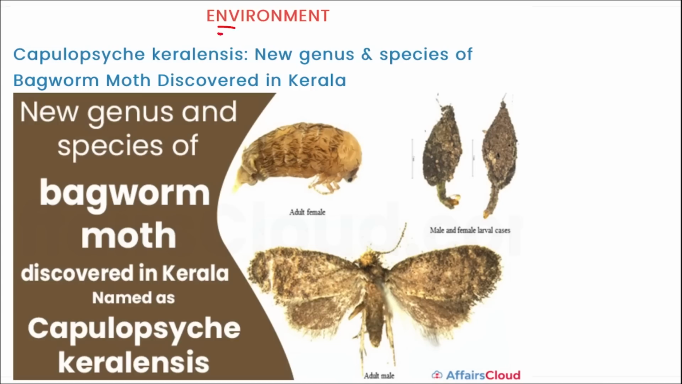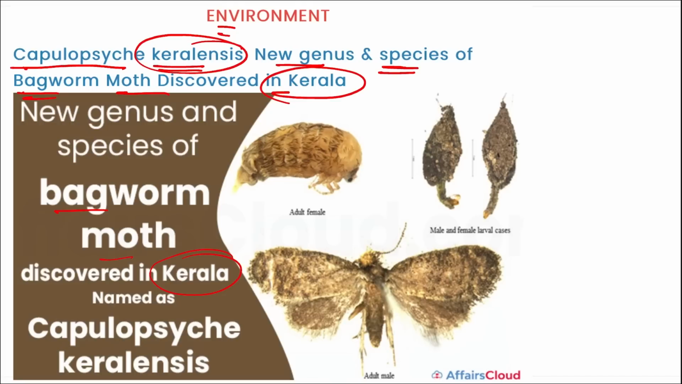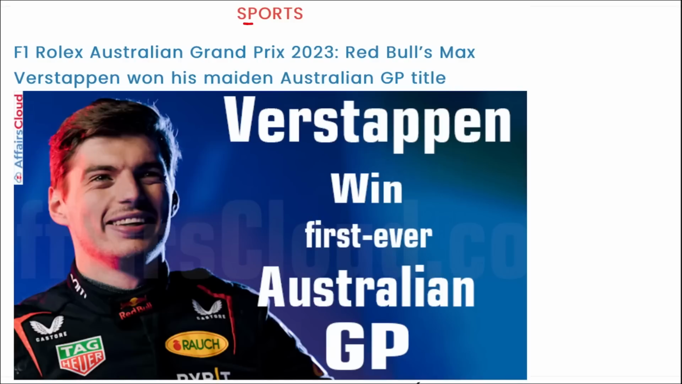Next is about environment. As you can see, we have a new genus and species of bagworm moth that was discovered in Kerala, and it has been named as Capulopsyche keralaensis because it was found in Kerala. It is the new genus and species of bagworm moth discovered in Kerala, as you can see here in the picture. Alright, now let's move to sports.